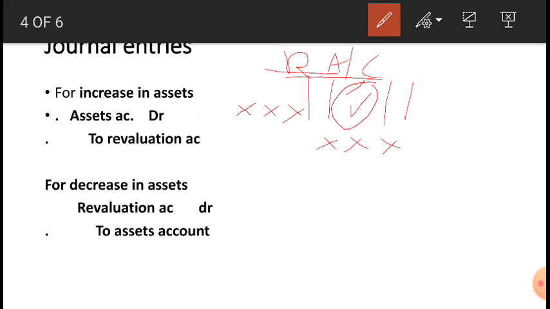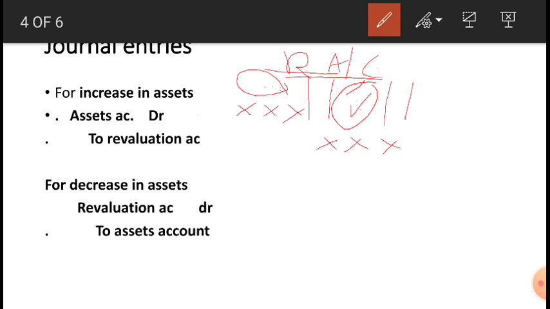Okay, now for decrease in assets, when assets decrease, where do we write? Yes, we will write in the debit side. Always in the revaluation account debit side. We write it here. See where I am showing, the debit side. So the entry will be revaluation account debtor to assets account.